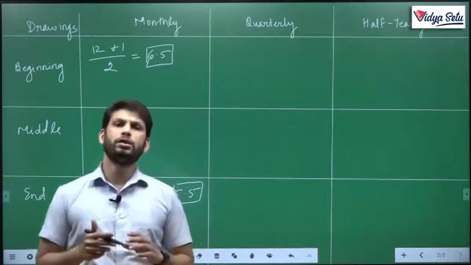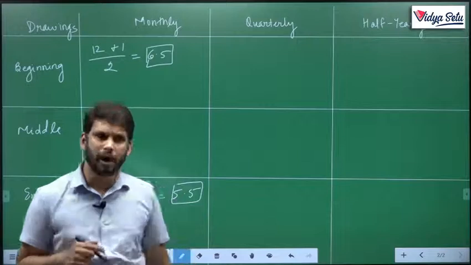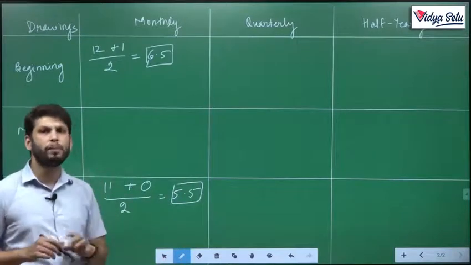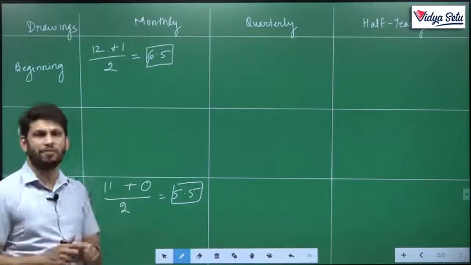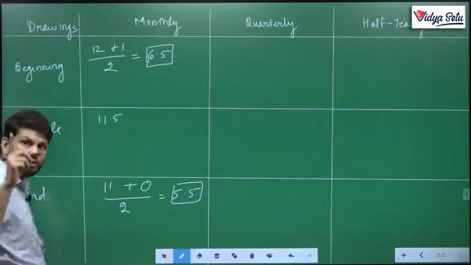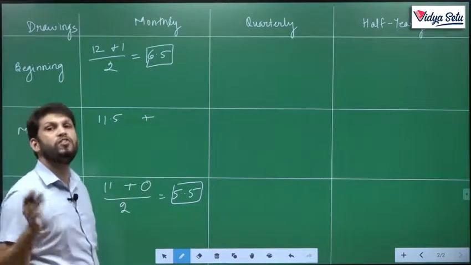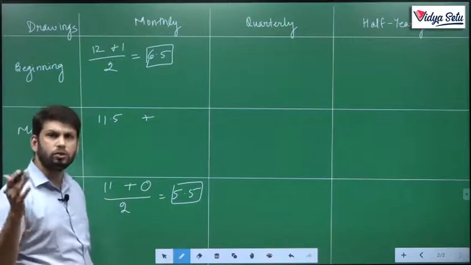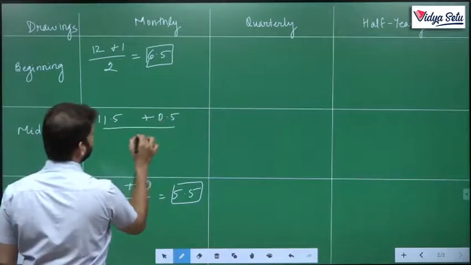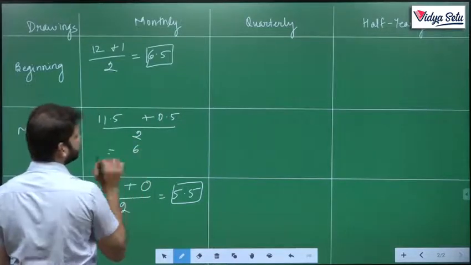Okay. He is withdrawing at the middle of every month. So the first month's middle is 15th April. The last month's middle is 15th March. If he has withdrawn on 15th April, that is half of the month of April plus the rest 11 months. So he is using this money for 11.5 months for the first one. The last month he withdrew on 15th of March. That means he only used it for half a month, upon 2.